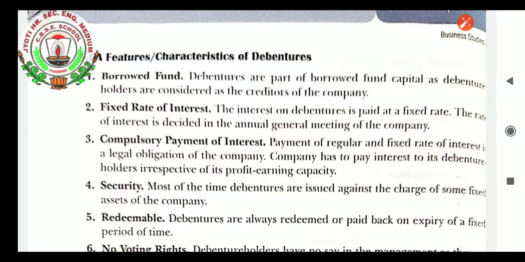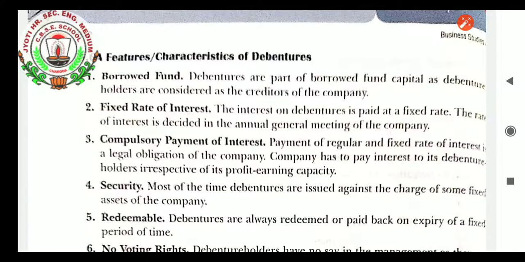Security feature. Yes, the company mortgages the asset for getting the debentures issued. Most of the time debentures are issued against the charge of some fixed assets of the company. It means if the company is not able to pay the debenture holders a fixed rate of interest as well as the principal amount, then debenture holders can claim over the property of the company.